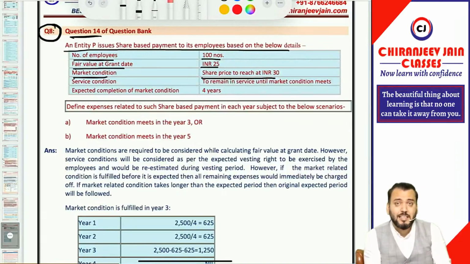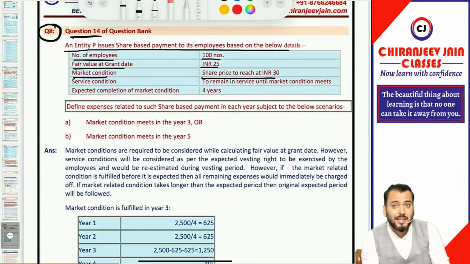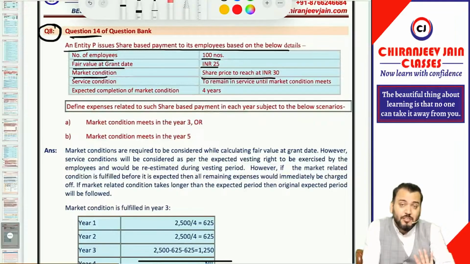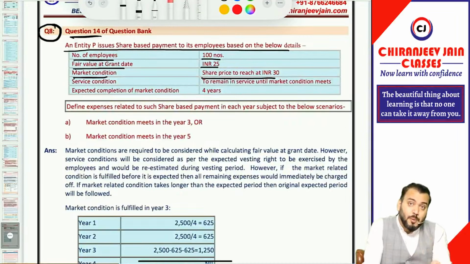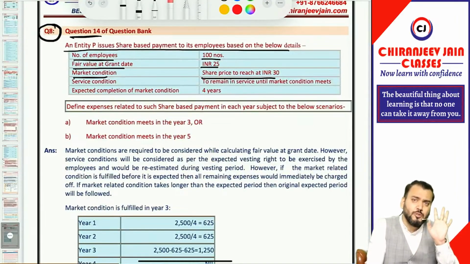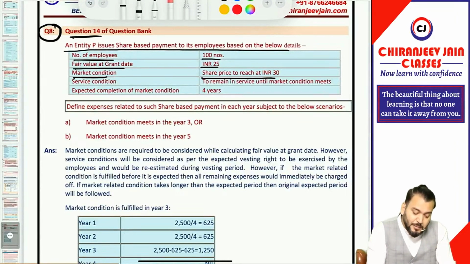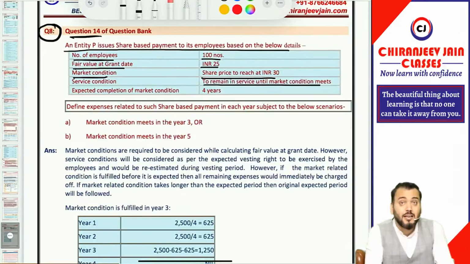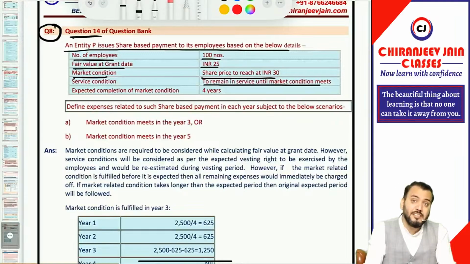Now whenever there is some market condition, due to the market condition the number of options will never change. The number of options remains the same. Even though you are not able to achieve the market condition, as per Ind AS 102 to calculate the EB expense we require two pieces of information: number of options and fair value. The number of options will remain the same even though the market condition is not satisfied. This concept I hope you remember. Got it? Service condition: to remain in service until the market condition is met. So till the market condition is met, the employee needs to remain in service.